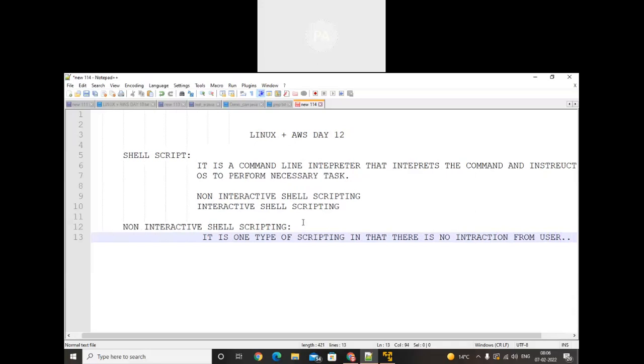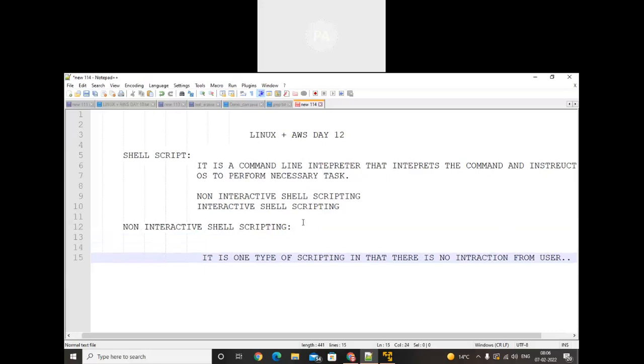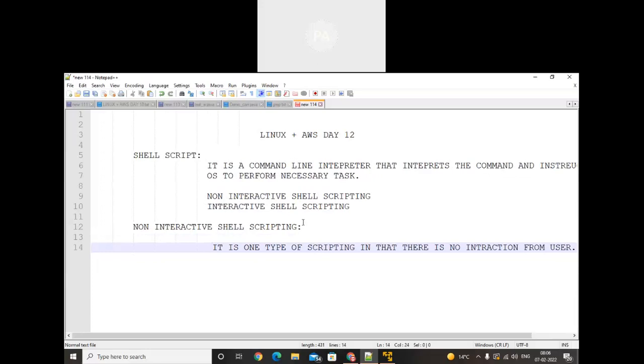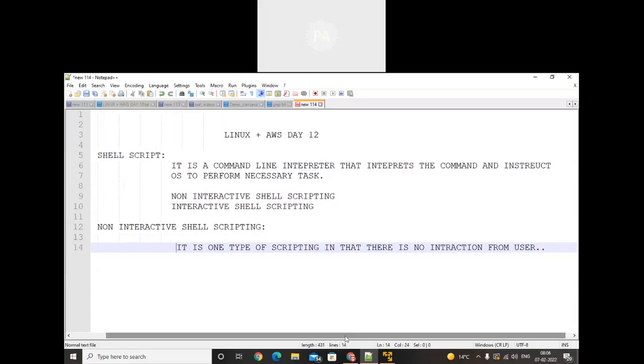If you want to perform some static scripting, then we will use this. If the admin wants to perform non-interactive scripting, that means there is no interaction from the user. For such a type of scripting, we will use non-interactive scripting.